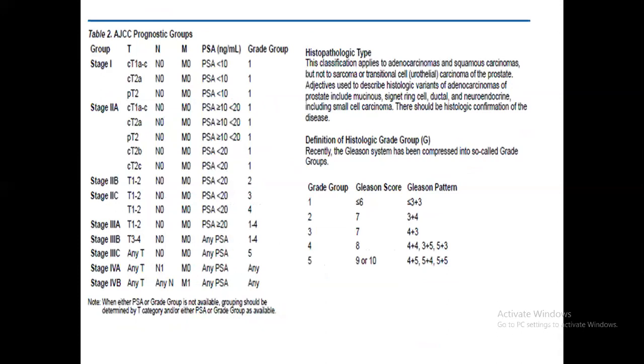Now, when the prognostic staging is there, you will find one grade group. The grade group is combined with the Gleason score and Gleason pattern. You can see that Gleason grade group 1 is a score of 6, less than or equal to 6, groups 2 and 3 are 7, according to 3 plus 4 or 4 plus 3, and Gleason groups 4 and 5 are according to 8, 9 and 10.